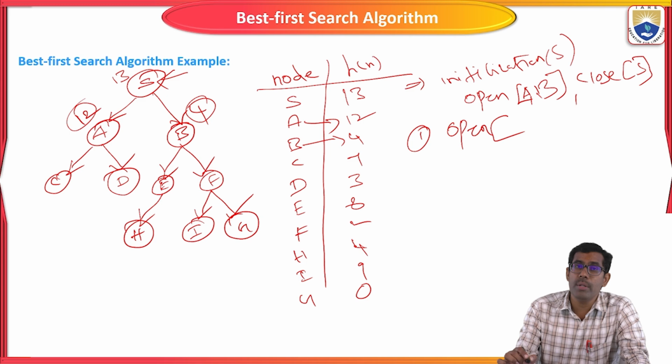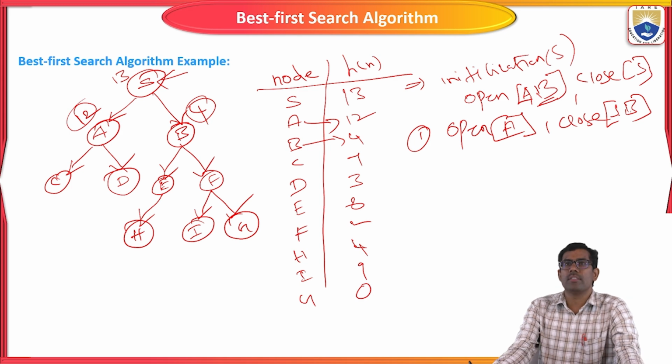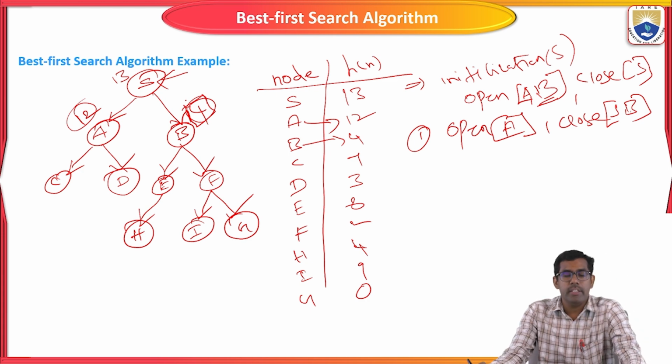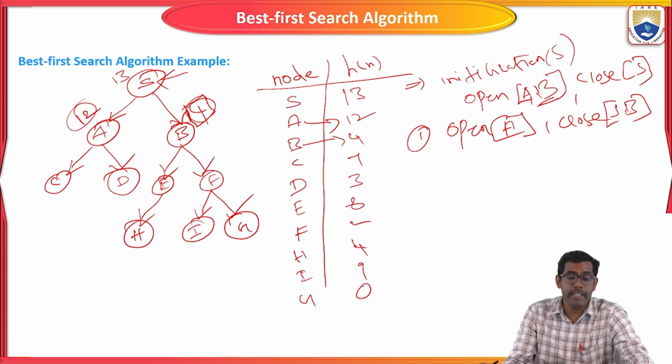So now we are going to remove node B from your open list. Then we have to add it into the closed list. Okay, so now it is selected. The 4 is considered the lowest value from your selected node.